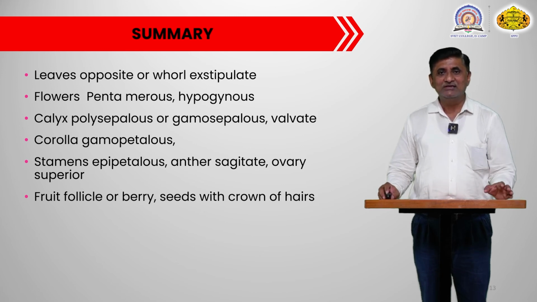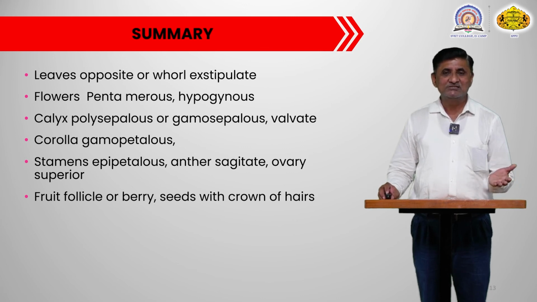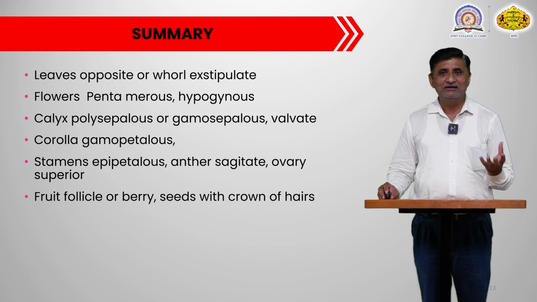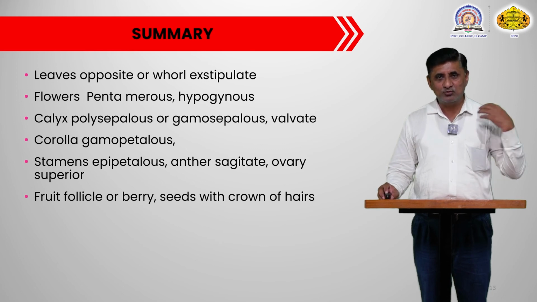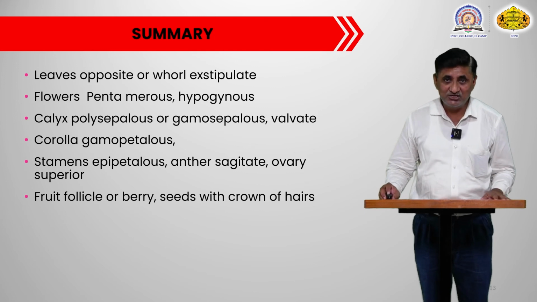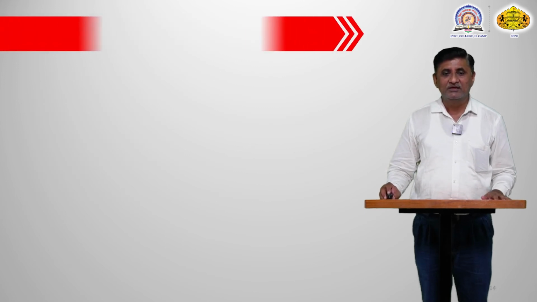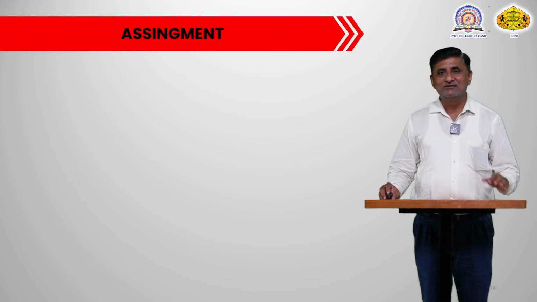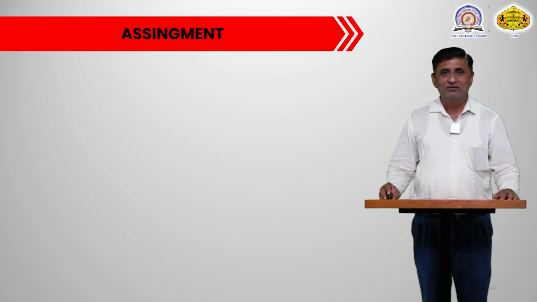The seeds have a crown of hairs on their tip, and that is one of the dispersal mechanisms. That group of hairs behaves like an umbrella to carry the seed from one place to another, and in this way the seeds get dispersed in nature. So this is the summary of this particular family.